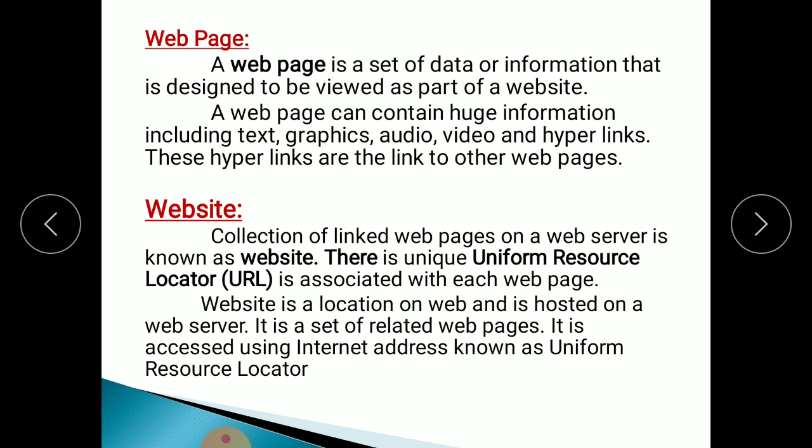Hyperlinks look blue in color and are underlined. If you click on one, suddenly a different page will open. So one web page is connected to the other web page with the help of this hyperlink.